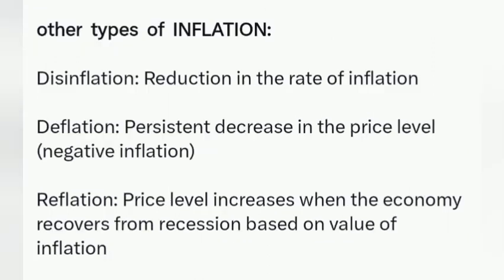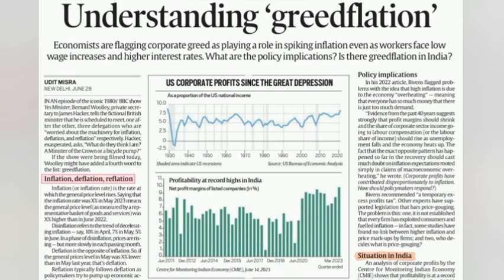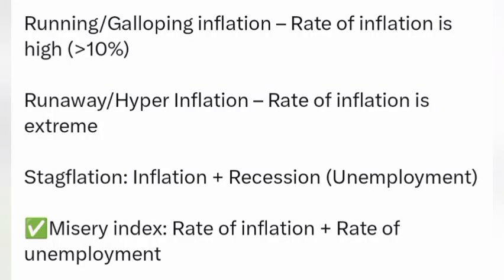to inflation. Other types of inflation: Disinflation, a reduction in the rate of inflation. Deflation, a persistent decrease in the price level, or negative inflation. Reflation, when the price level increases as the economy recovers from recession. Based on the rate of inflation: Creeping inflation, if the rate of inflation is low, up to 3%. Walking or trotting inflation, where the rate of inflation is moderate, 3 to 7%. Running or galloping inflation, where the rate of inflation is high, or greater than 10%.